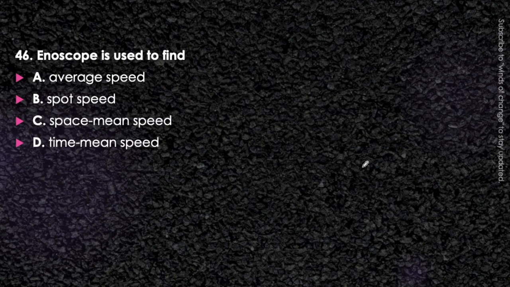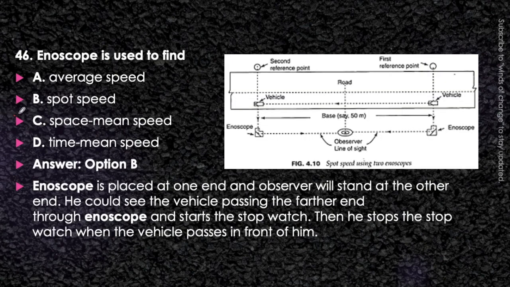Okay. Next question. N-scope is used to find average speed, spot speed, space mean speed, or time mean speed. What will be the answer? N-scope is used to find the instantaneous speed, that is at that time what will be the speed of the vehicle at which we are taking the observation. So it will be spot speed, that is option B will be the correct one.